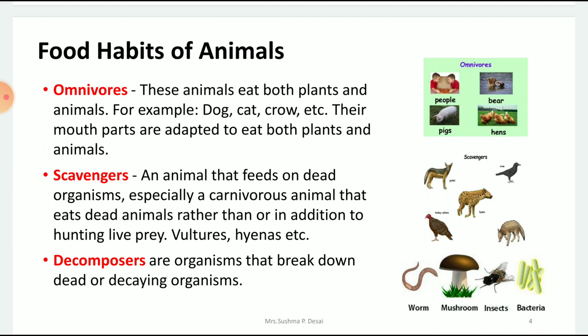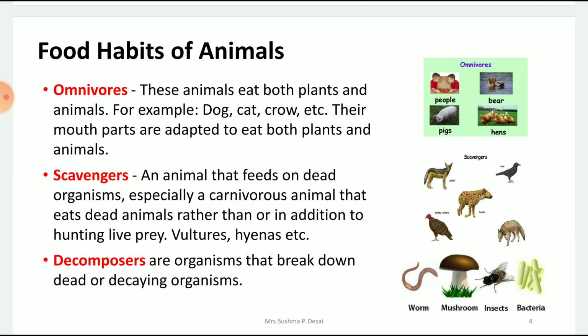They do eat vegetables also, and they do eat flesh also. So omnivores eat both. Their mouth parts are such that they can eat both plants and animals. That means they have strong molars as well as sharp canines, with which they can tear their food.